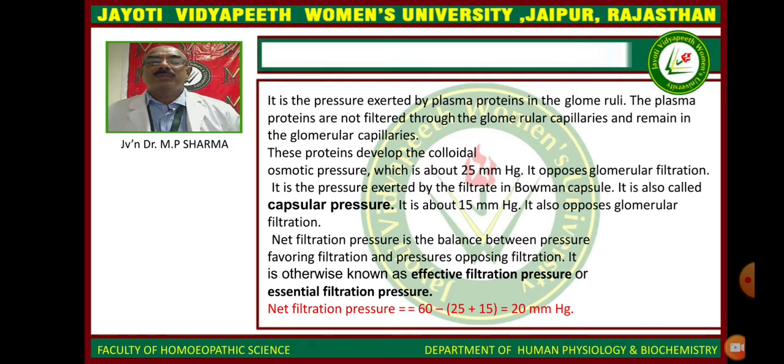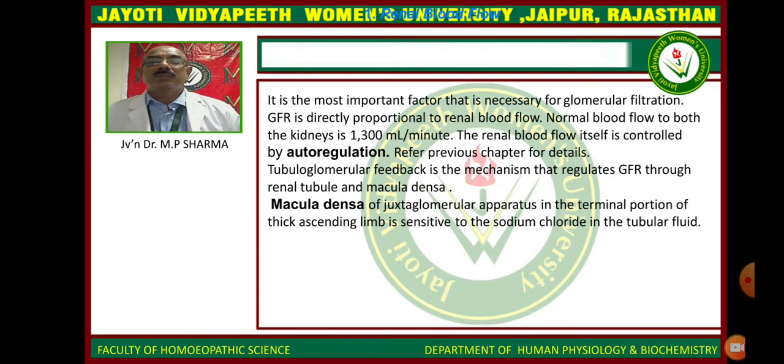The plasma proteins are not filtered through the glomerular capillaries and remain in them, and these proteins develop colloidal osmotic pressure, which is about 25 mm Hg. It opposes glomerular filtration. Hydrostatic pressure is exerted by the filtrate in the Bowman's capsule, and it also opposes filtration. GFR is directly proportional to the renal blood flow.